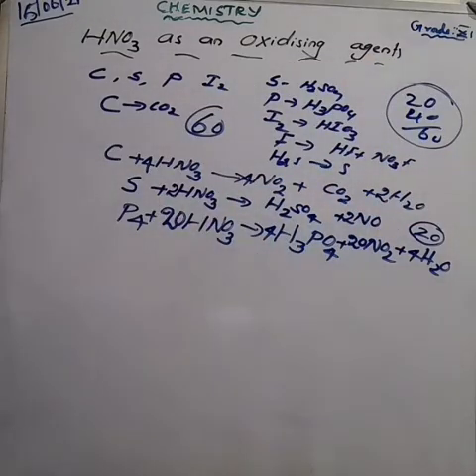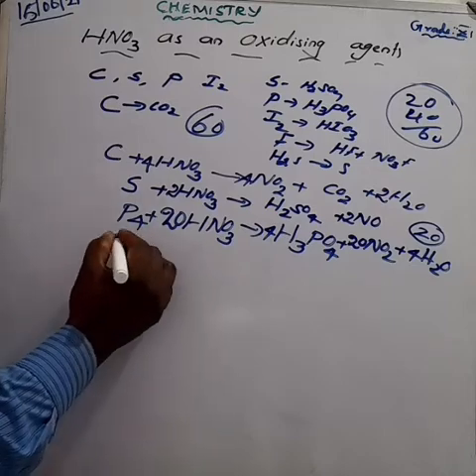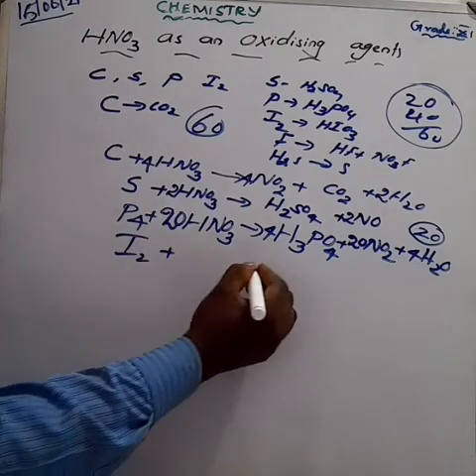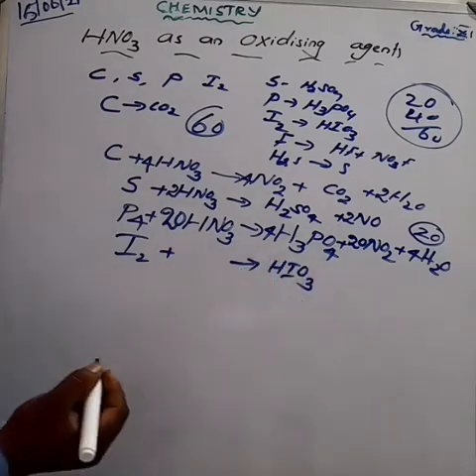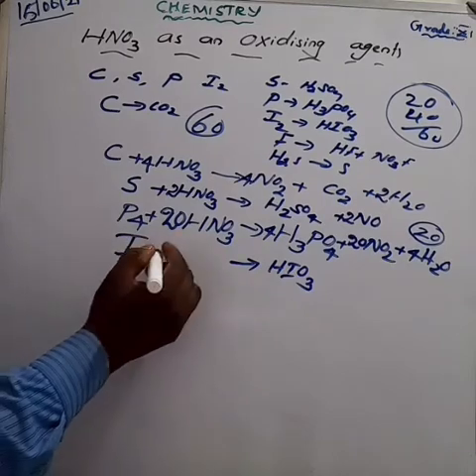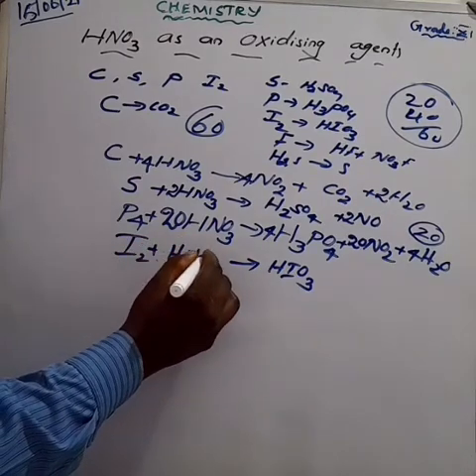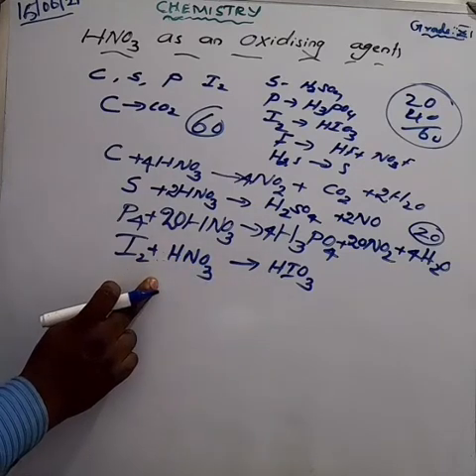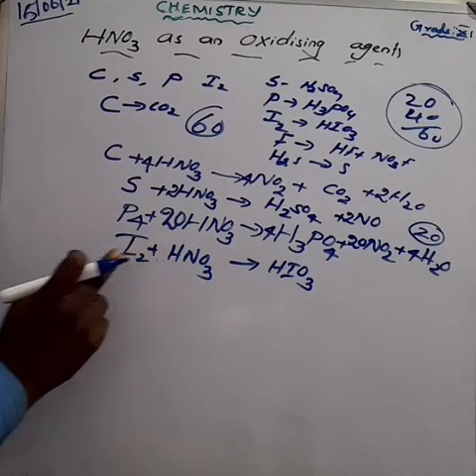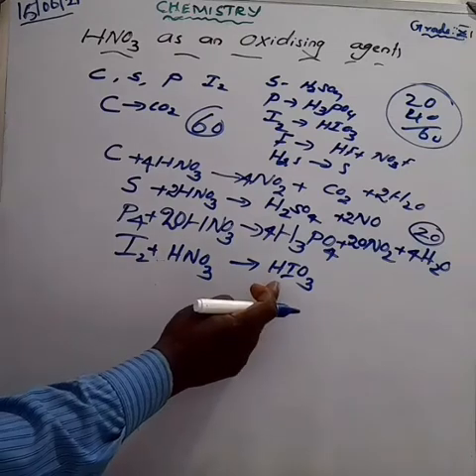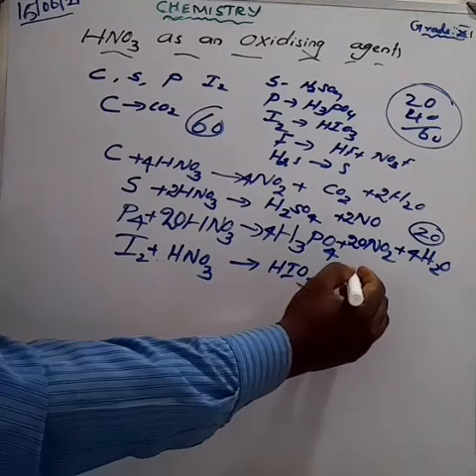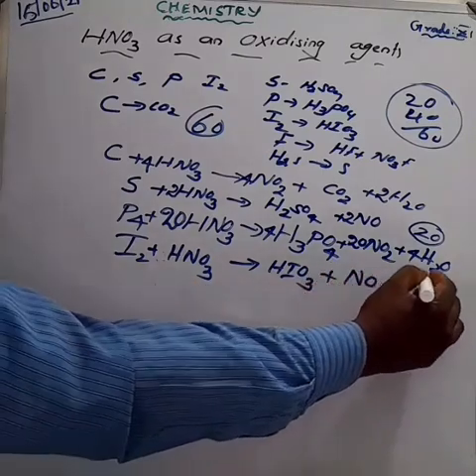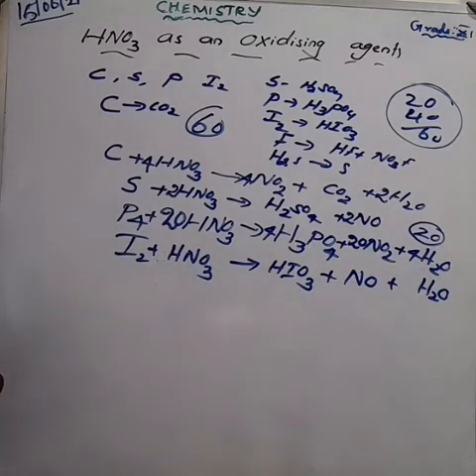Next one, iodine to iodic acid, iodine molecule to iodic acid. Here nitric acid is one of the very good oxidizing agents. Here iodine means I2 and reacts with nitric acid HNO3. We get the product HIO3 iodic acid, and also obtained NO plus water molecules H2O. Yes or no? Then how can you balance the equation in the easiest way?